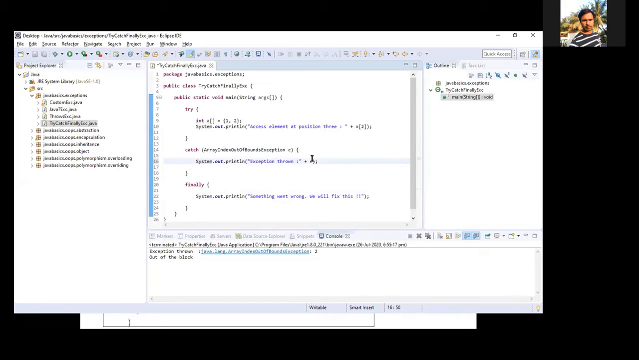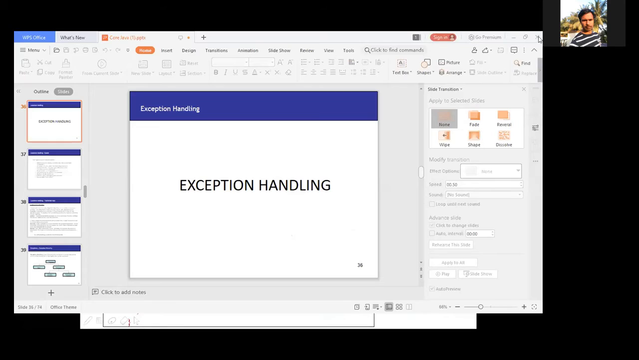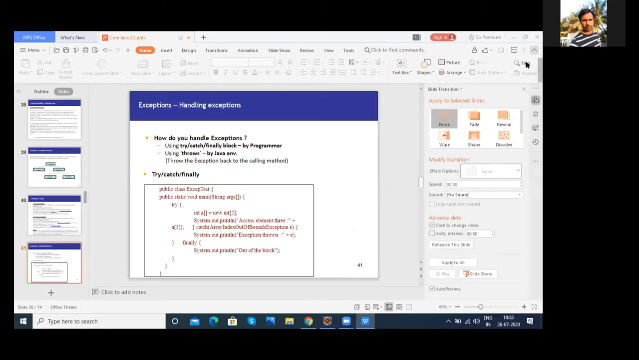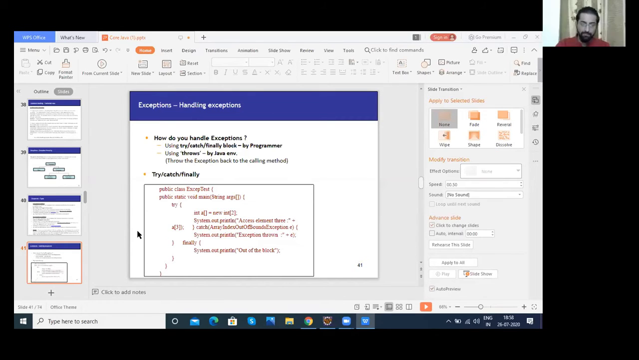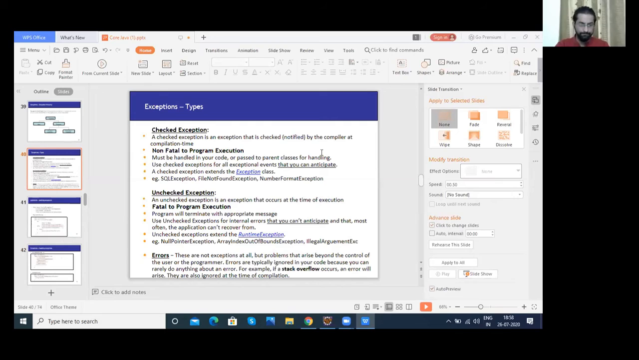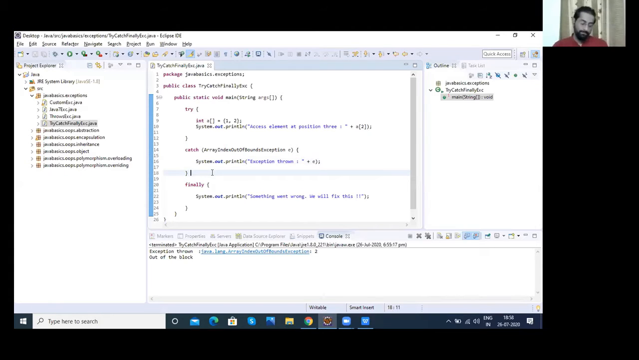Yes, sir. Any doubts, any questions so far? Anybody? Like, in which order we have to give the catch block? Just a second. What was the question again? What is the order we have to specify the catch blocks? Okay, yeah. Before that, I